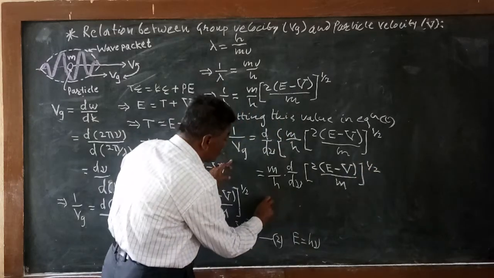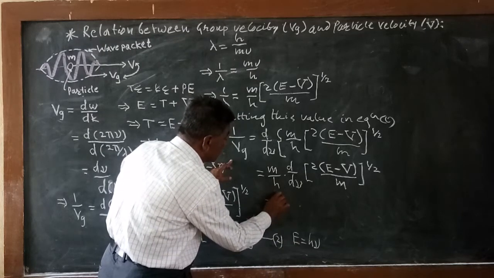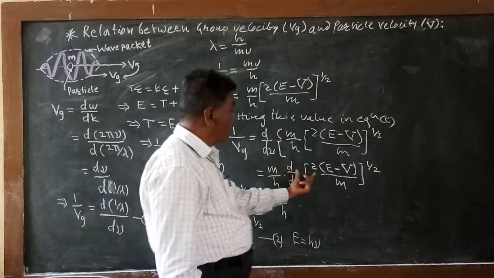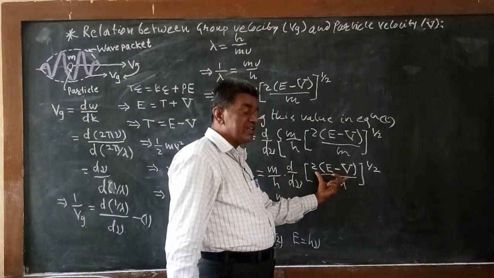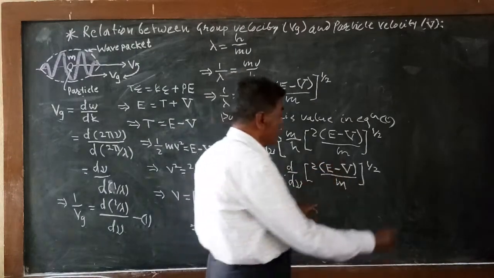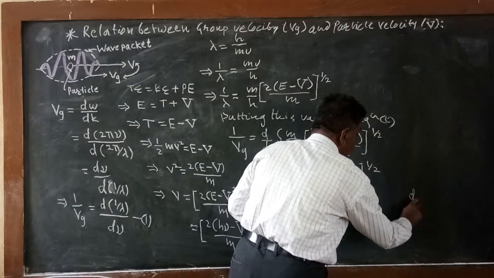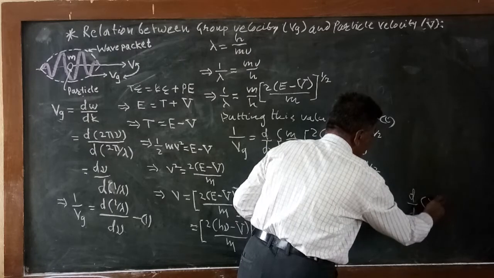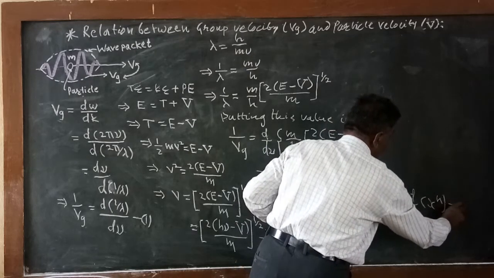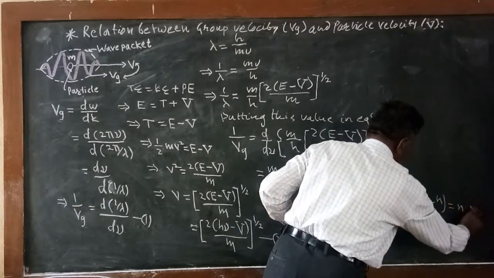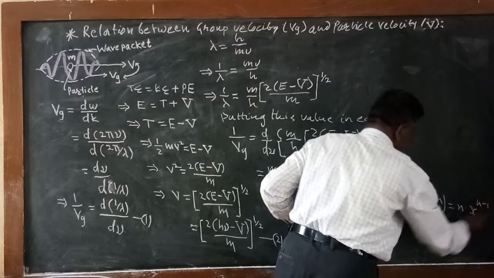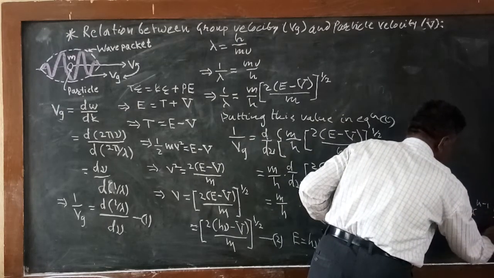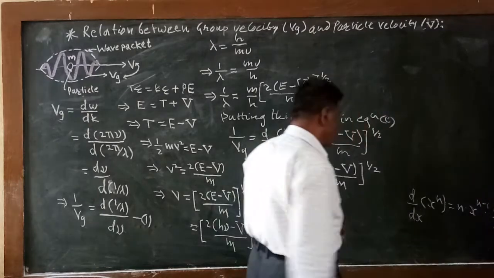Now this will be equal to, we will take m by h as it is, and the differentiation of this bracketed term, called x to the power n. The differentiation of x to the power n with respect to x is n into x to the power n minus 1 into differentiation of x, means dx divided by dx gets cancelled. So we know this rule.